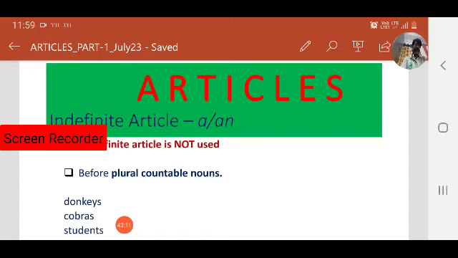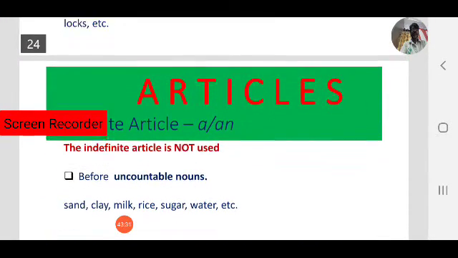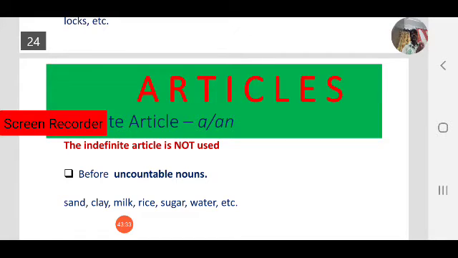We can use a donkey, a cobra, a student, but not a donkeys, a cobras, a students. Indefinite article a or an cannot be used before plural countable nouns. Next, before uncountable nouns also, because we cannot count them. Before countable nouns, and singular only, we can use indefinite articles.